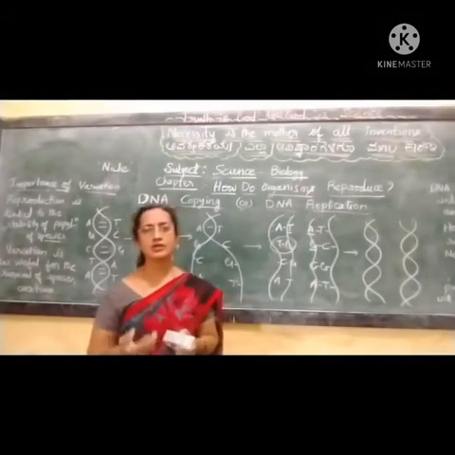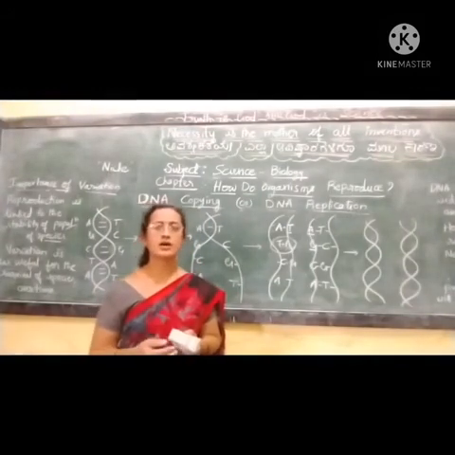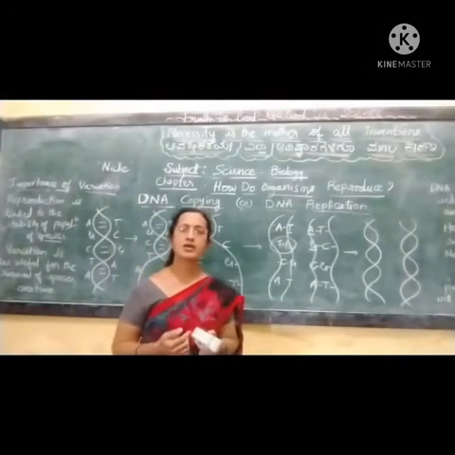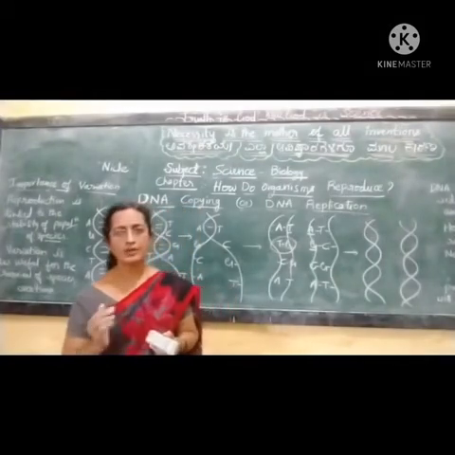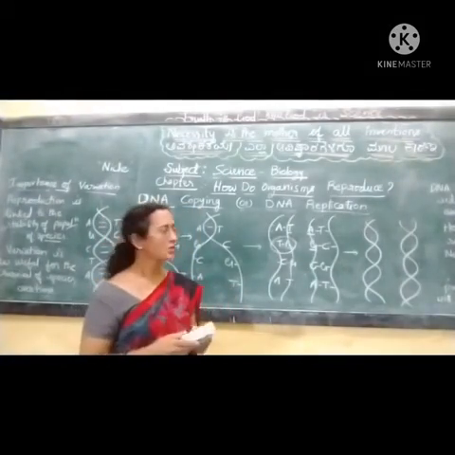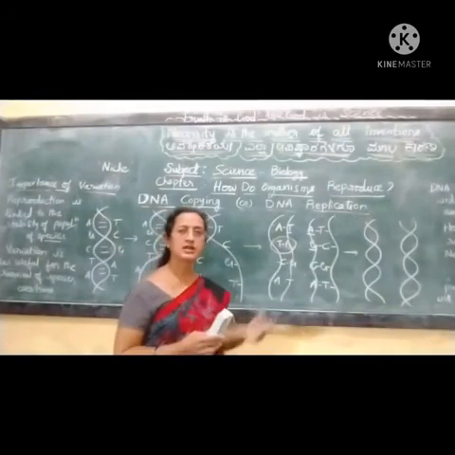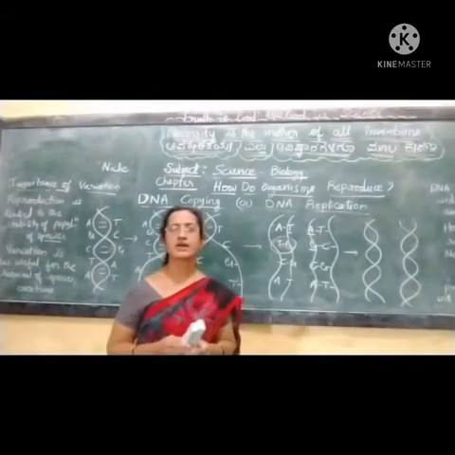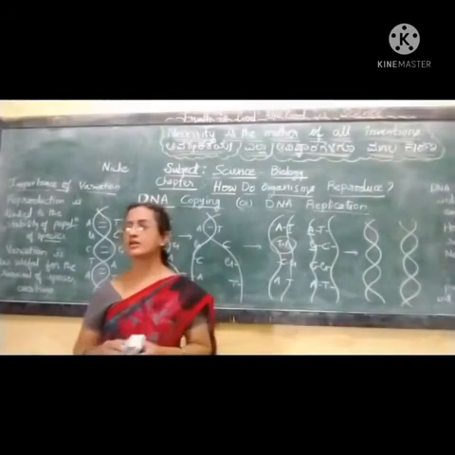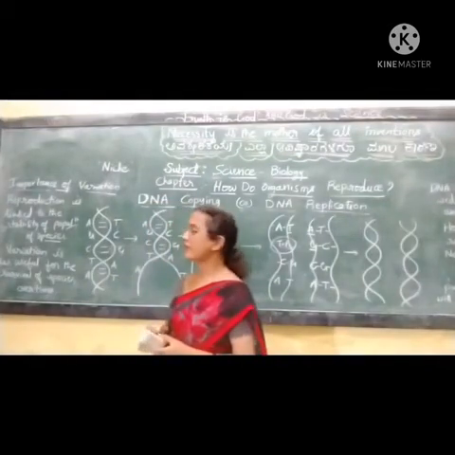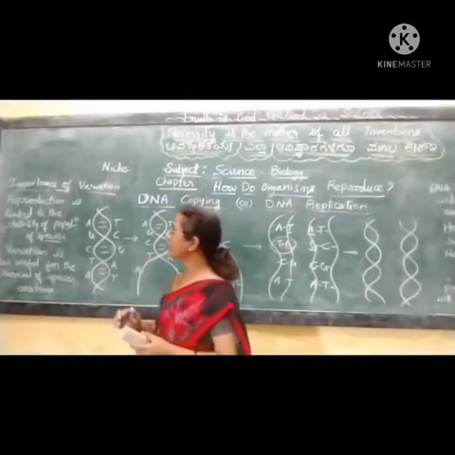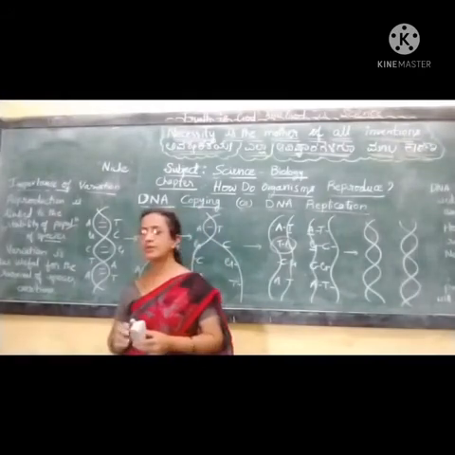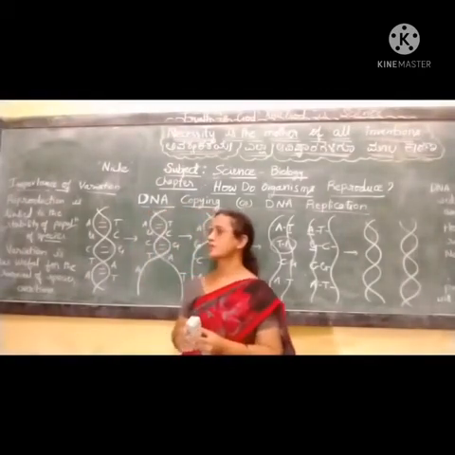Though there may be a volcano or an earthquake or a flood or a meteorite strike, in all those conditions that organism will survive. So these variations are very important for any species. Reproduction is linked to the stability of the population of a species.